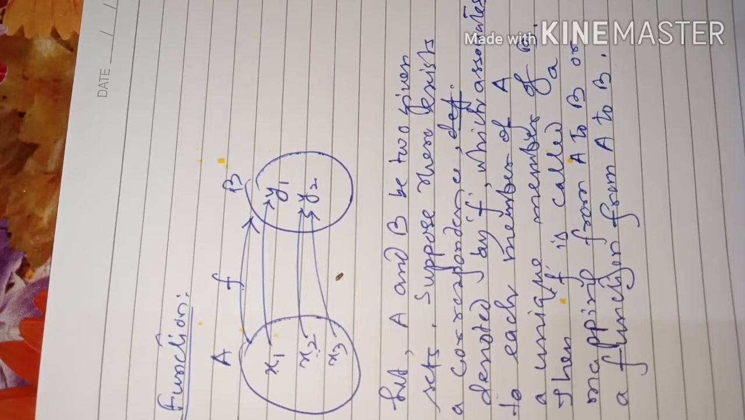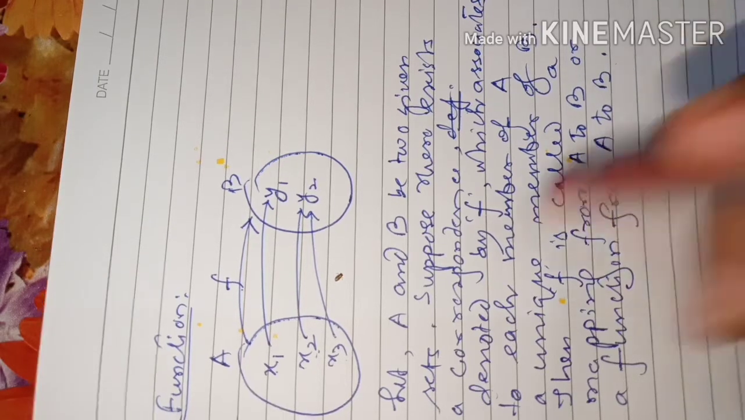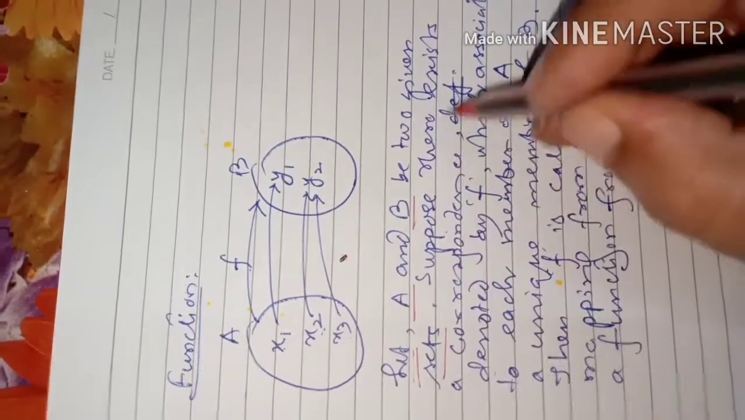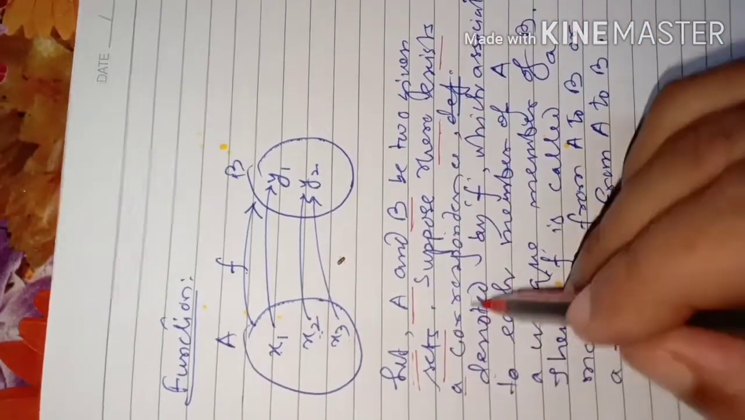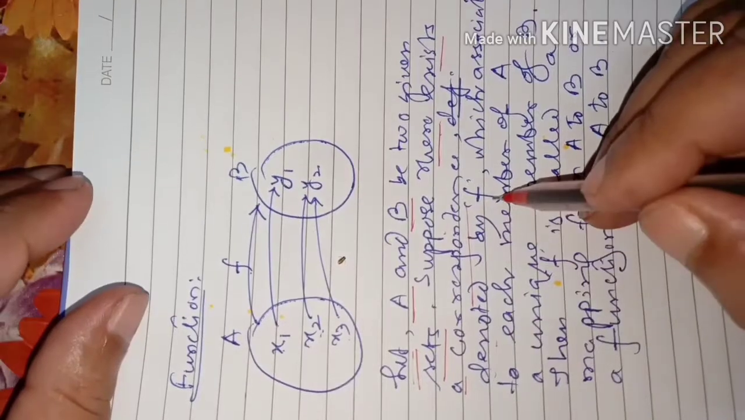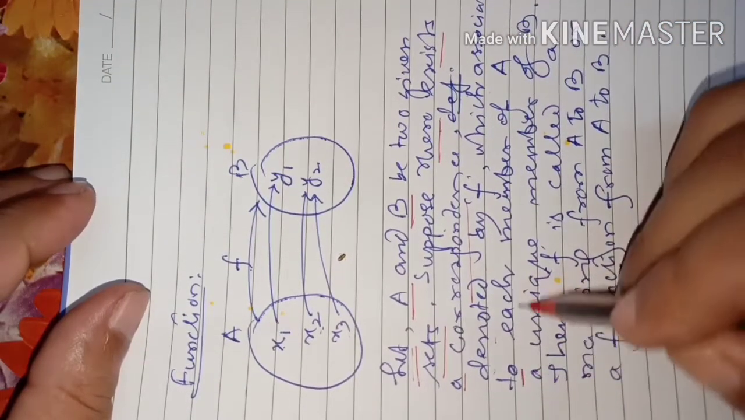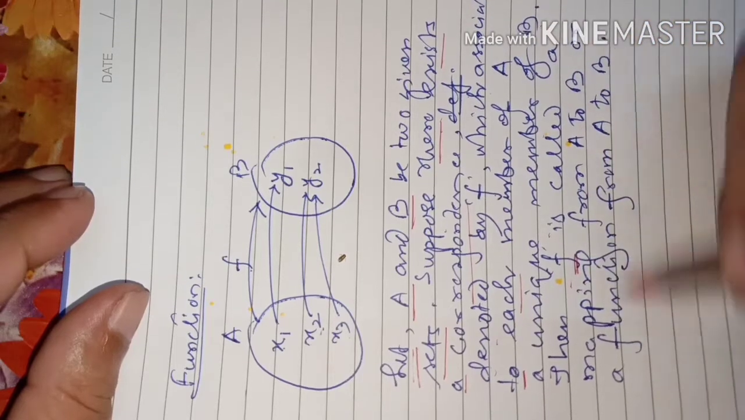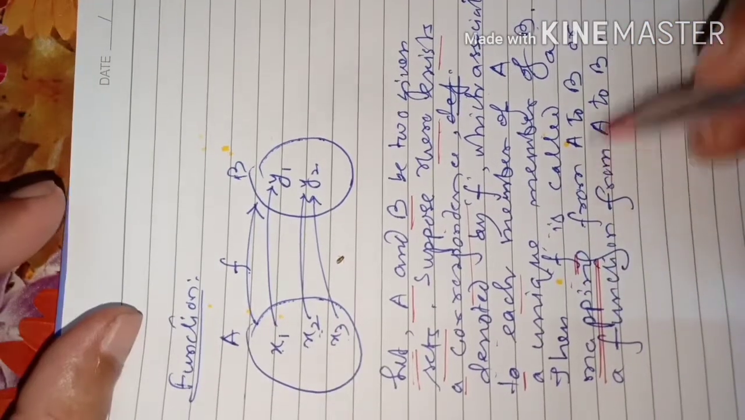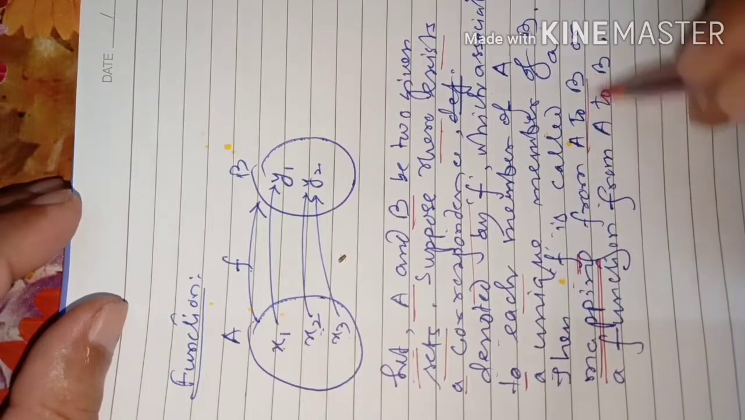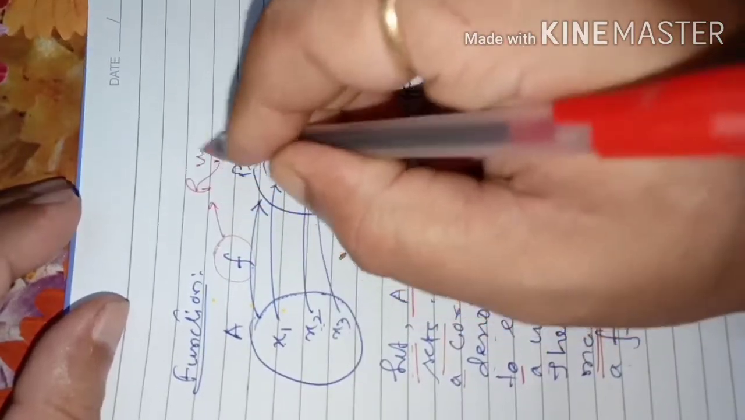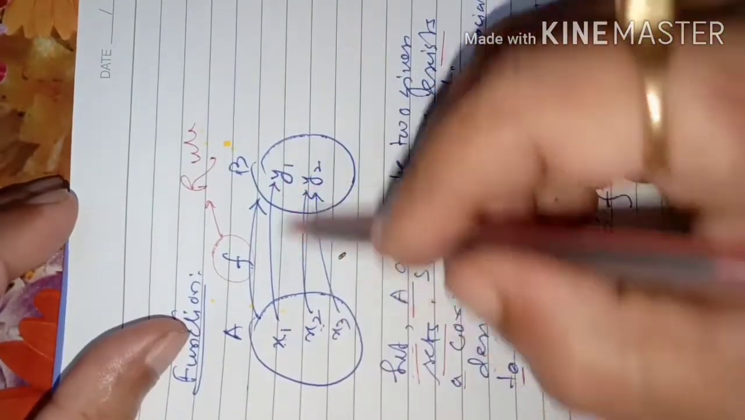If the formal definition you want to give, you can give this here also. Okay, students, let A and B be two given sets. Suppose there exists a correspondence denoted by F, which associates to each member of A a unique member of B. Then F is called a mapping, sometimes we call it a map also, from A to B, or a function from A to B. Okay, that is the rule. A function is just a rule also, you can say. A rule by which these elements are associated.